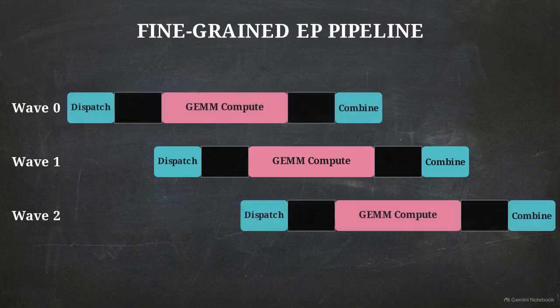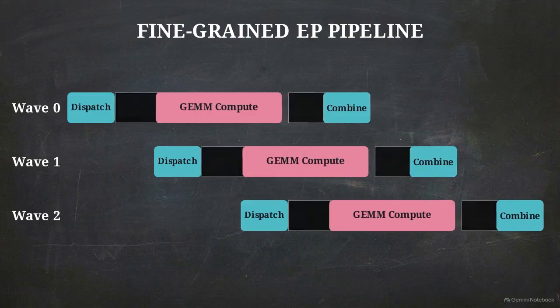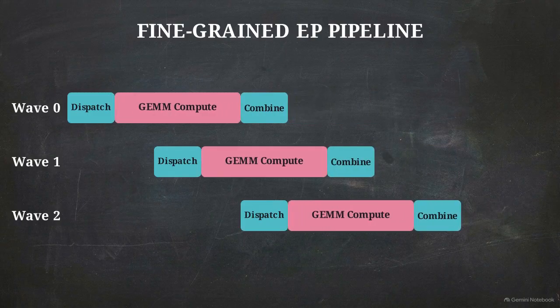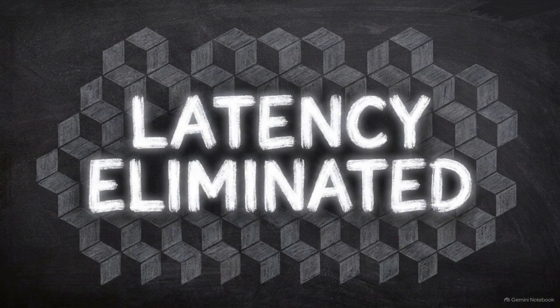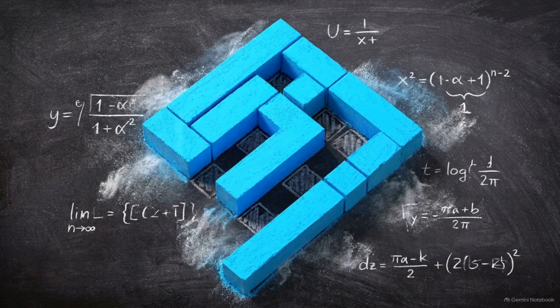The active experts are partitioned into 3 highly pipelined execution waves. The pipeline overlaps the initial network dispatch of one wave and the final result combination of another, burying that latency perfectly underneath the heavy matrix multiplication compute of the middle wave. By scheduling communication and compute to run simultaneously across the pipeline, this overlapping geometry delivers a theoretical 1.92x speedup over sequential execution. Intelligent pipeline scheduling takes a severe hardware limitation, commodity network latency, and hides it entirely underneath necessary compute.